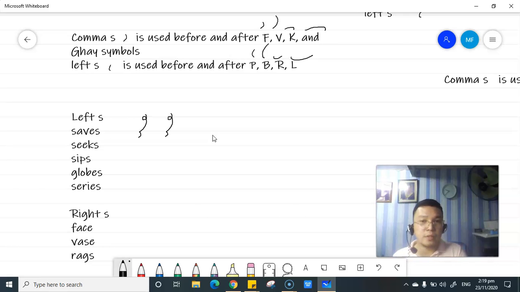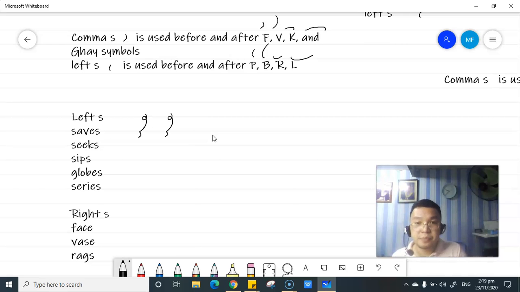Because there is an A circle, that is also part of another joining principle: if it is joined with a circle, the right comma S should be used.